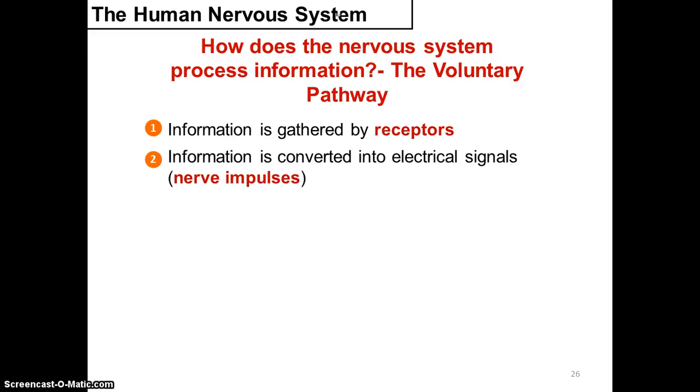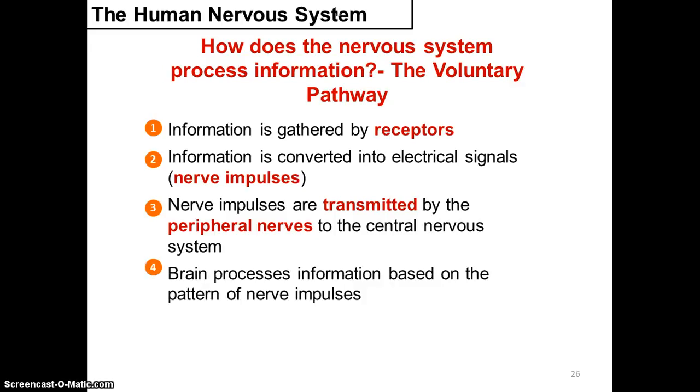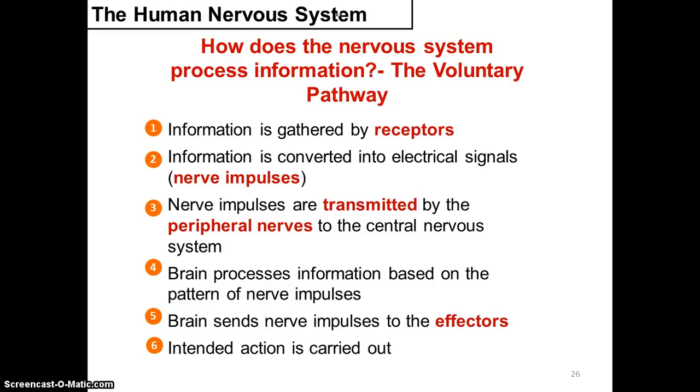The nerve impulse is transmitted by the peripheral nerves, in this case the sensory nerve, to the central nervous system. The brain processes the information based on the patterns of the nerve impulse and sends the nerve impulse to the effector through the motor neurons, after which the intended action is carried out.